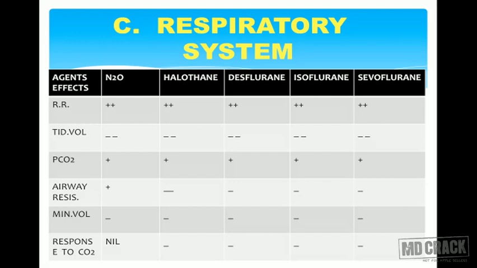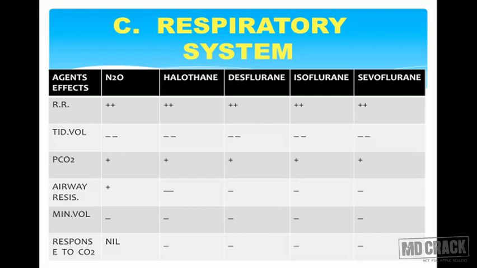PCO2, that is partial pressure of carbon dioxide, is increased in each one of them. So you cannot distinguish between them. Practically all inhalational agents have the same effects. Airway resistance is increased in case of nitrous oxide, whereas it is decreased in case of halothane, desflurane, sevoflurane, and isoflurane. Now response to carbon dioxide is practically nil in case of nitrous oxide, whereas it is decreased in case of all other inhalational agents.